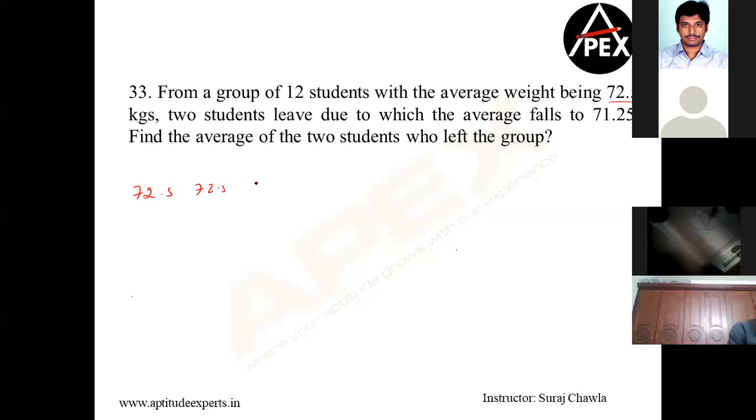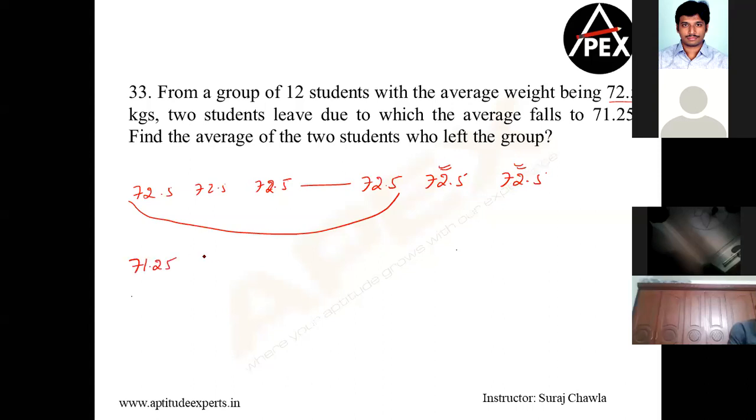72.5, 72.5, 72.5. We have 12 people, right? So do not forget to write 10th person, 11th person, and 12th person, okay? Now, suppose these 2 are the people who want to leave. When we all slept in the night, all of us had 72.5 chocolates in our pockets. Now, next day morning, these 2 people disappeared. If these 2 people disappeared, the average falls to 71.25.